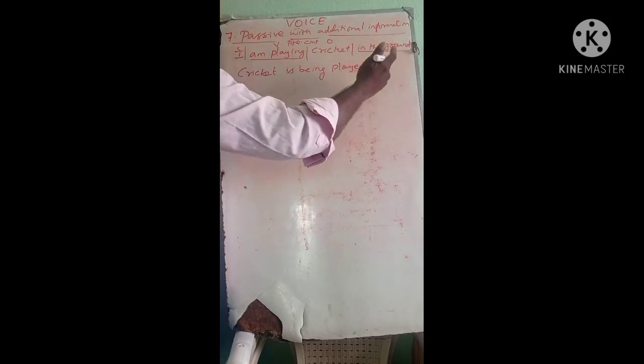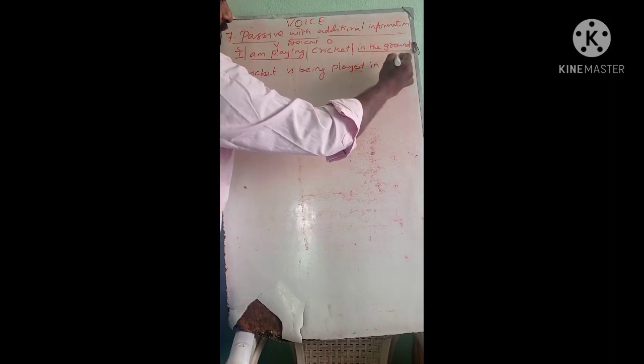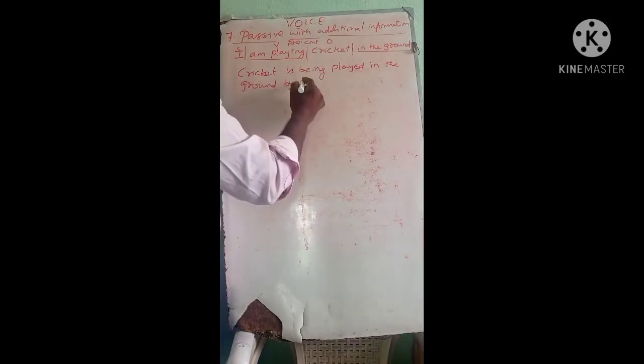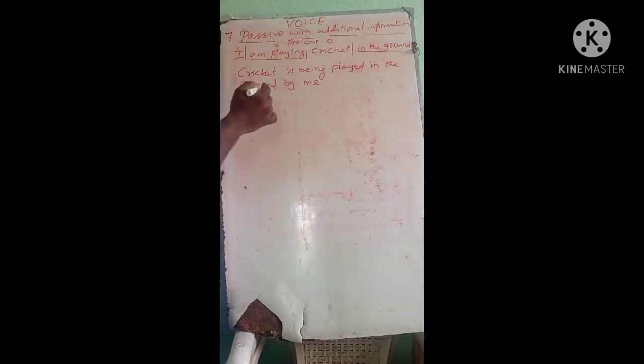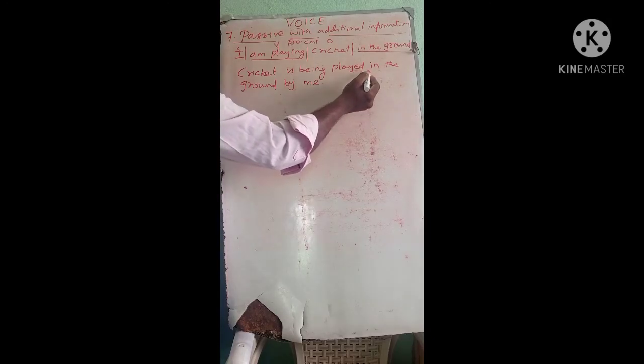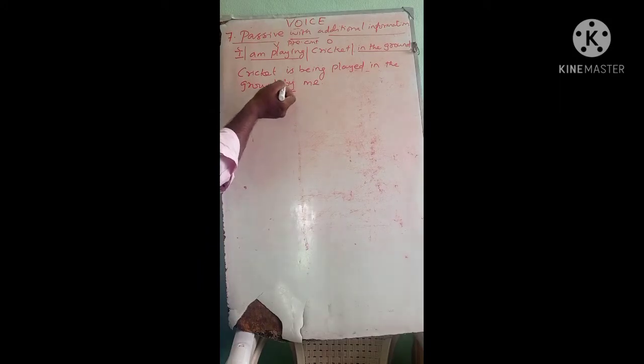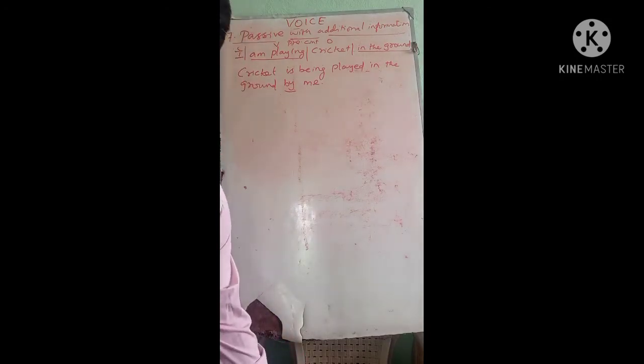So you can write the additional information here, in the ground. Then you should add the preposition by, fourth step. Then me. That's all. See, this is what additional information is. Whenever you are given some additional information, you are supposed to write it after the main verb. Then you are supposed to put the preposition by and write the subject. That is the last step. Clear?